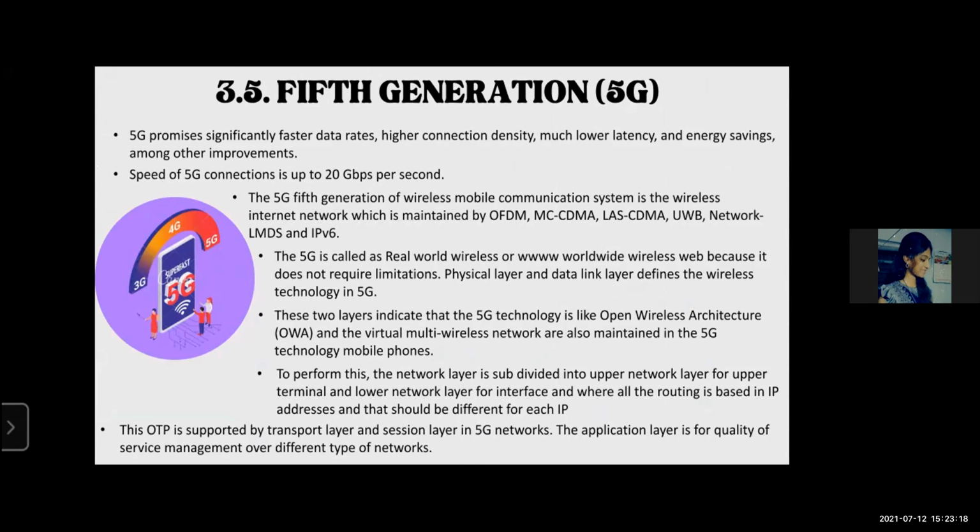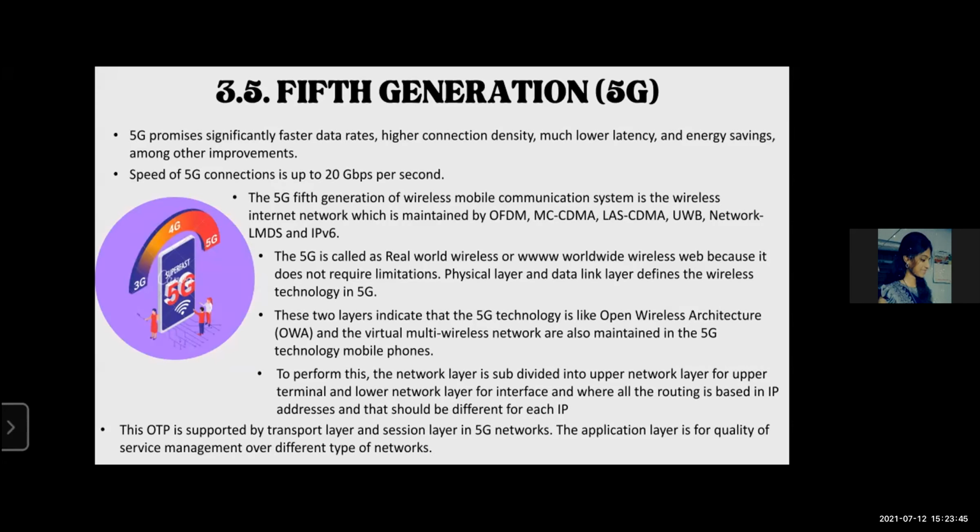The fifth generation of wireless mobile communication is the wireless internet network, which is maintained by OFDM, MC-CDMA, LAS-CDMA, UWB network, LMDS, and IPv6. 5G is called Real World Wireless or WWWW, Worldwide Wireless Web, because it does not have limitations.